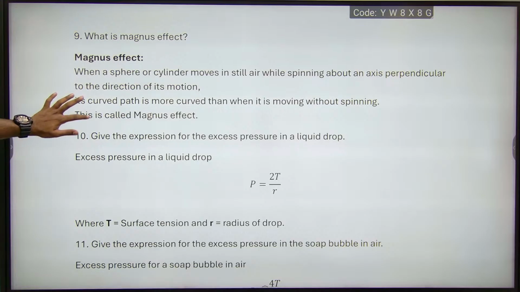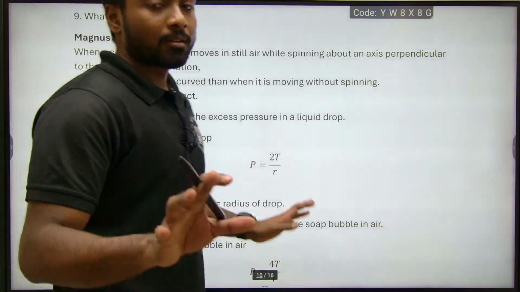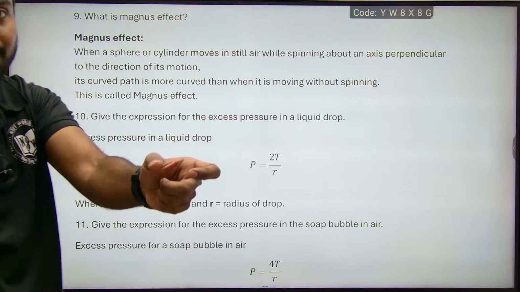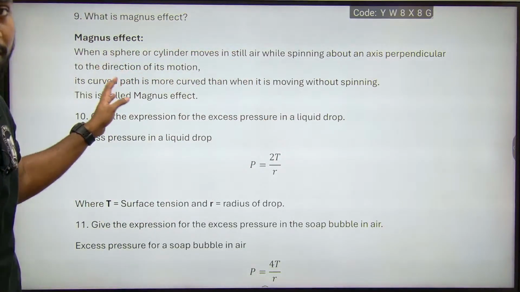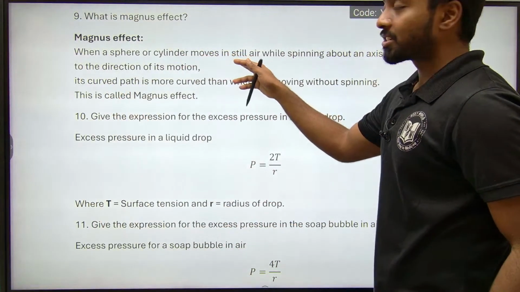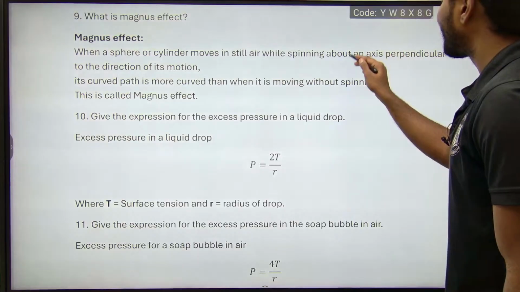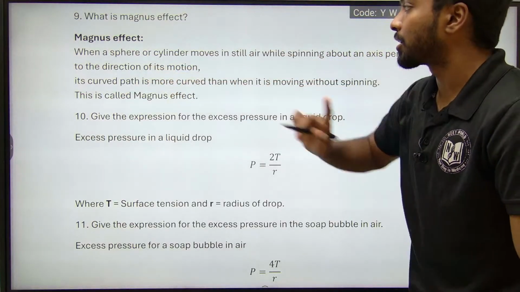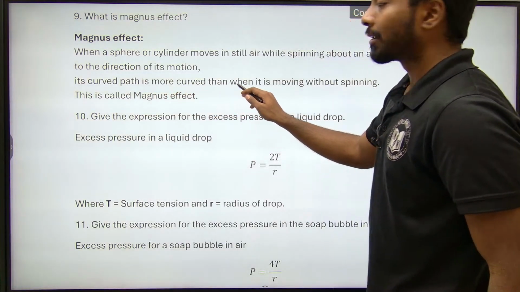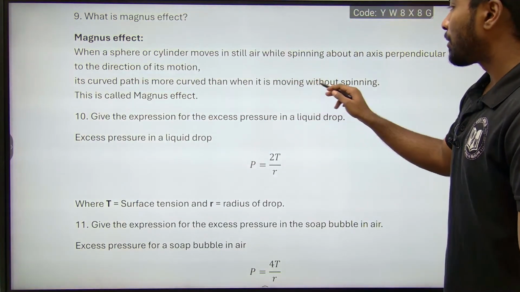What is the Magnus effect? Listen carefully. We have talked about the Magnus effect in the previous case, as one application of Bernoulli's principle. When a sphere or a cylinder moves in still air while spinning about an axis perpendicular to the direction of its motion, its path is more curved than when it moves without spinning.